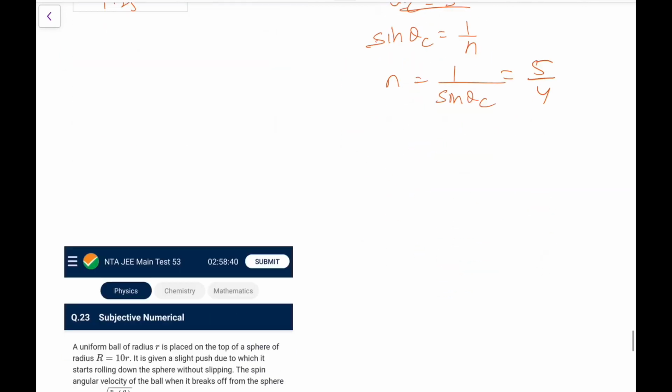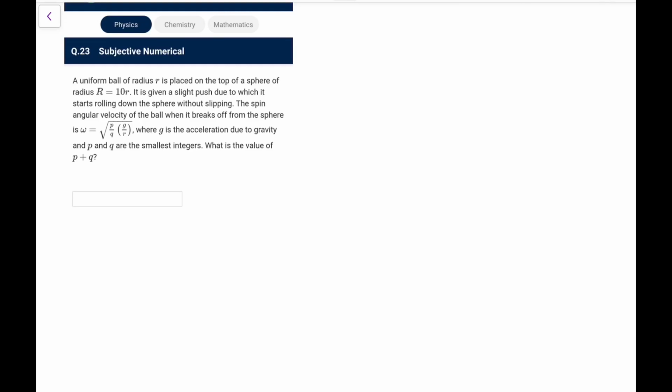So this sort of question is common. You must have done something like that. A uniform ball of radius r placed on the top of a sphere of radius 10r is given a slight push, due to which it starts rolling down the sphere without slipping. The spin angular velocity of the ball when it breaks off the sphere is omega is this, where g is the acceleration due to gravity, p and q are the smallest integers. What is the value of p plus q?